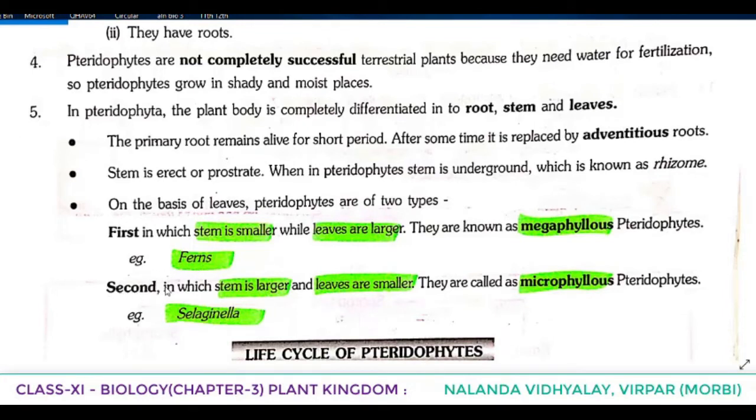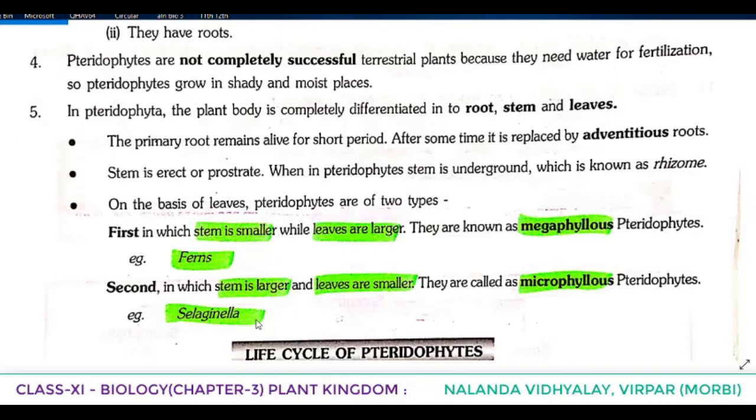Second, in which stem is larger, leaves are smaller. So, just opposite you have to understand. In the case of first, that means megaphyllous, stem smaller, leaves larger. And in the second, stem is larger, leaves are smaller. They are called as microphyllous pteridophytes.